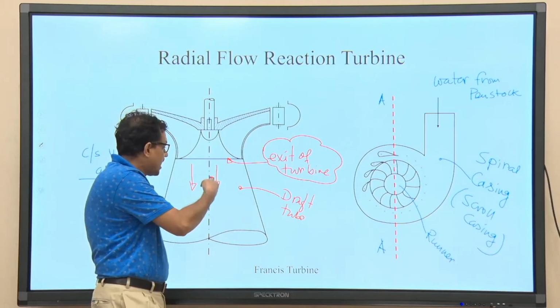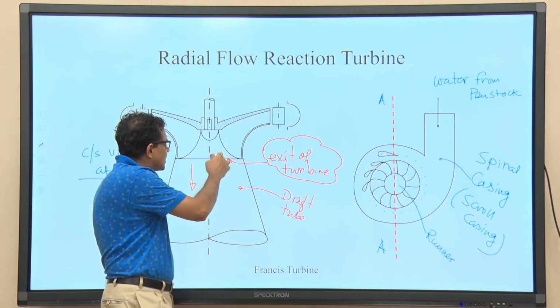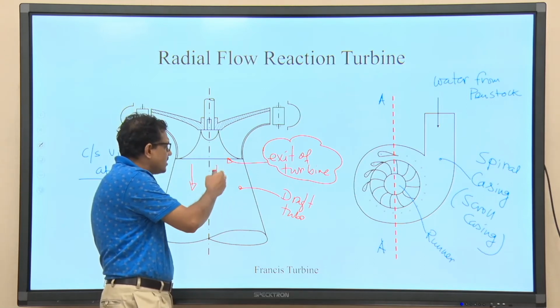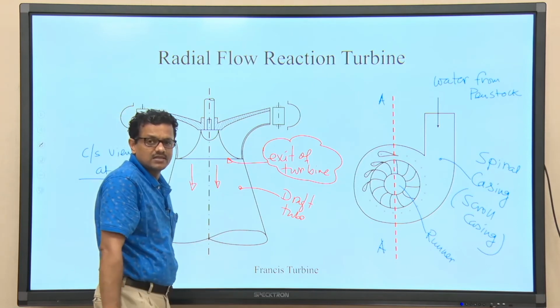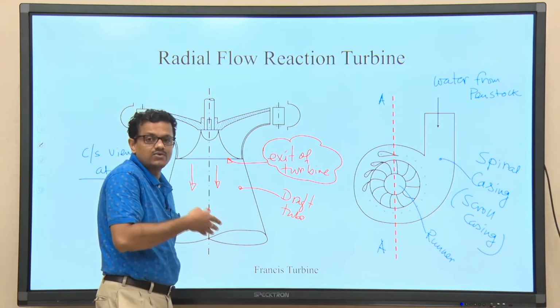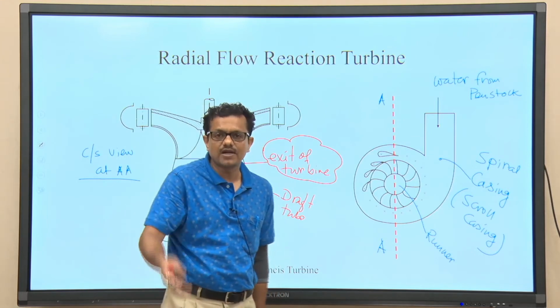And the entire objective is that if we discharge water directly into the tail race level without allowing the liquid to pass through this draft tube, there will be a loss of kinetic energy, and if we try to arrest that amount, perhaps we can increase the efficiency of the turbine. So, that part we will discuss later.